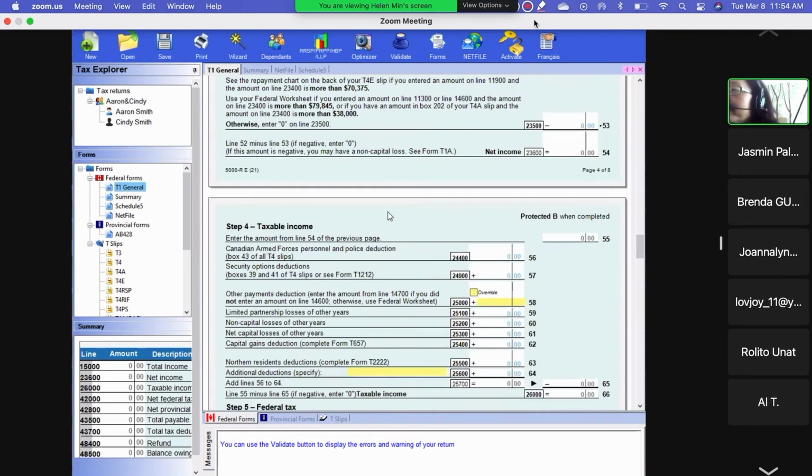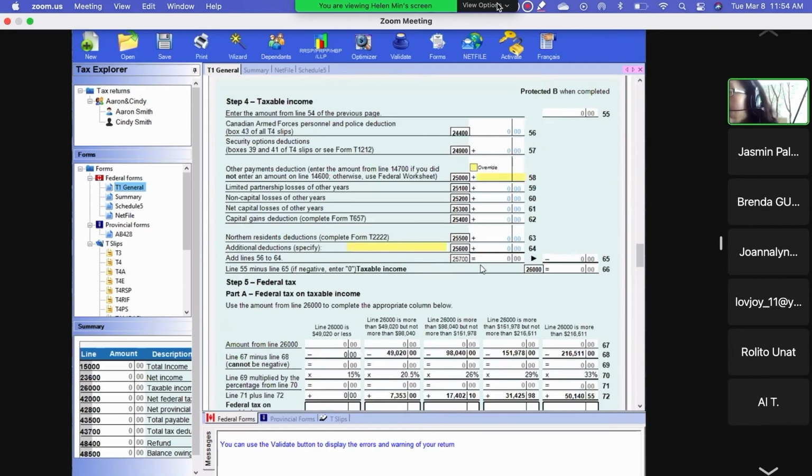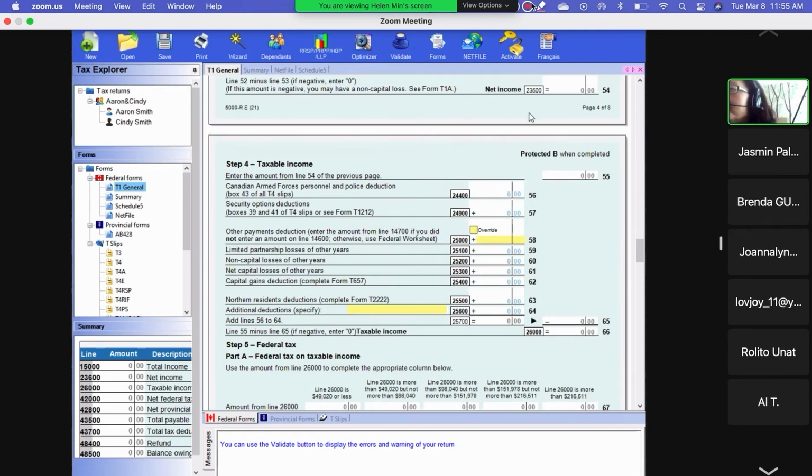So that's page 5. Page 5 is taxable income. You know, line 66. Line 66 is taxable income. The taxable income is what you use to calculate the tax. So for most people, the taxable income is the same as net income. What happens is that from net income, they allow you to subtract special items, like a Canada Armed Forces pension and the police deduction, something like that.